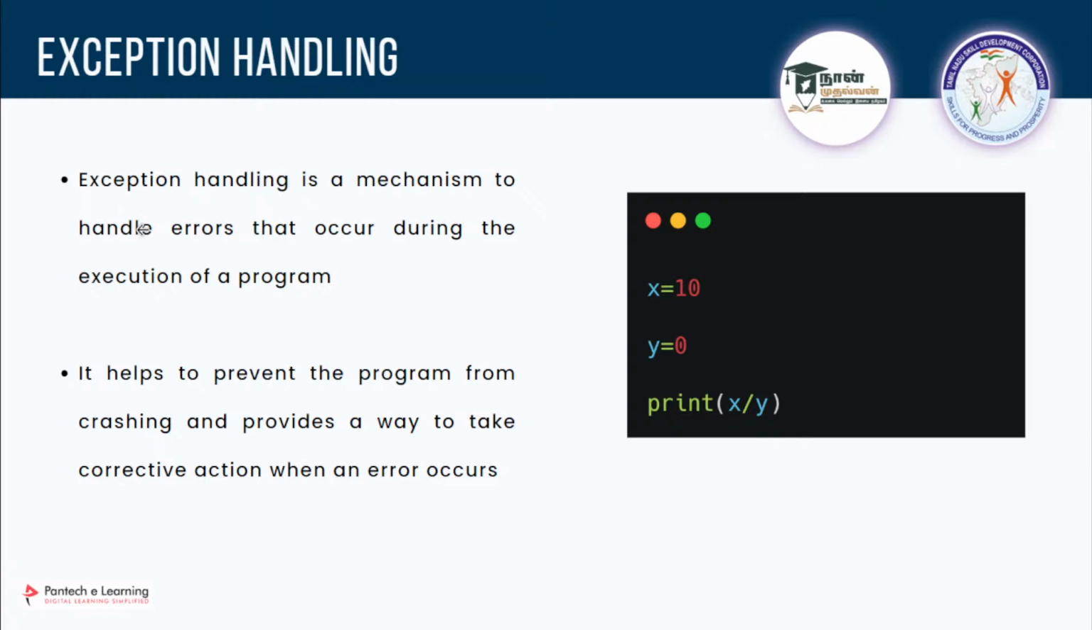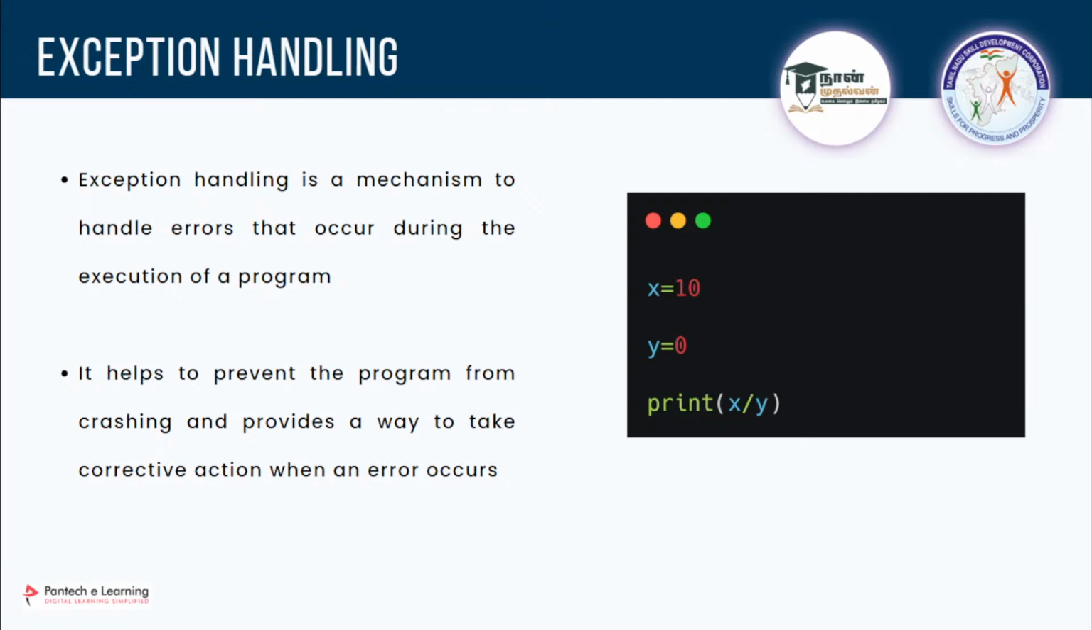So what is exception handling? Exception handling is a mechanism to handle errors that occur during the execution of a program. For example, you are creating some application and there is some kind of logical error which you cannot prevent. In that case, you can go with this exception handling. It is a mechanism to handle errors that occur during the execution of a program.